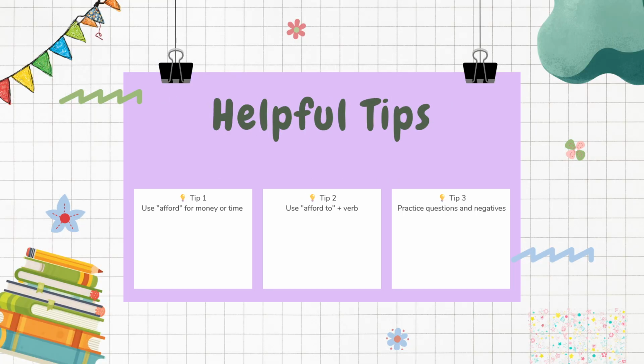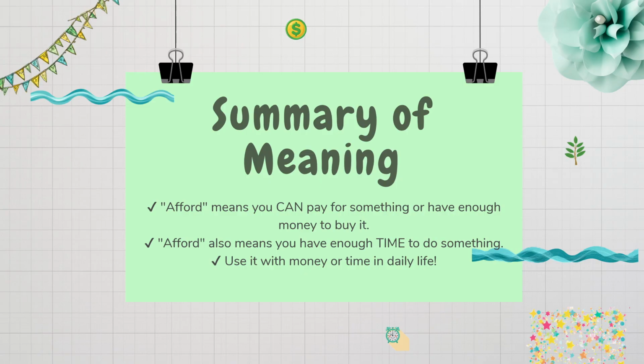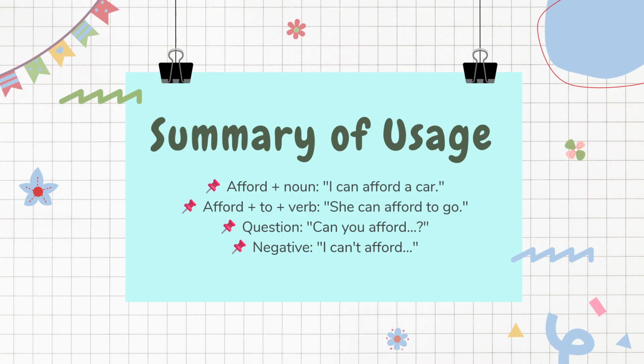Here are some helpful tips. Use afford to talk about money or time. Remember to use can or cannot before it. To summarize, afford means to have enough money or time to do something. We use afford with can, cannot, or could. It is followed by to and a verb.